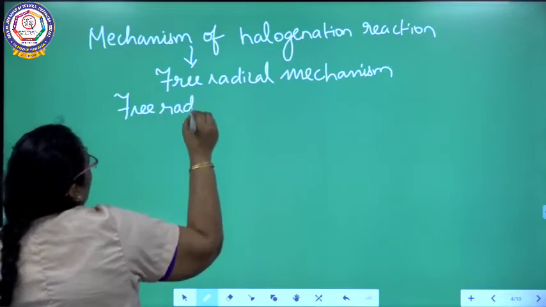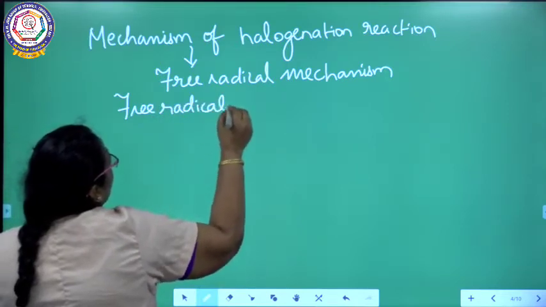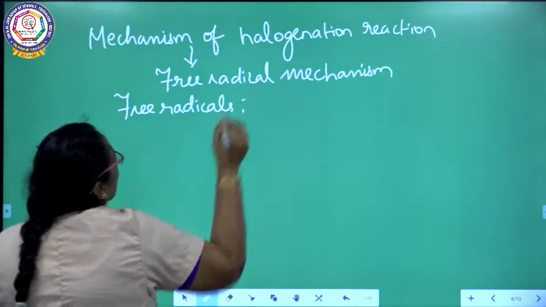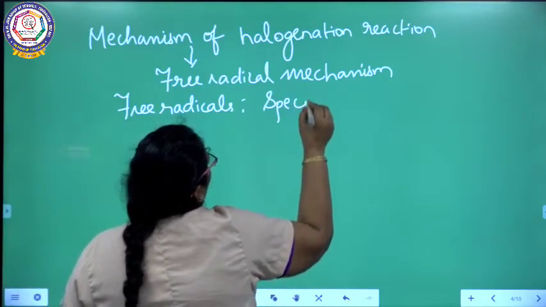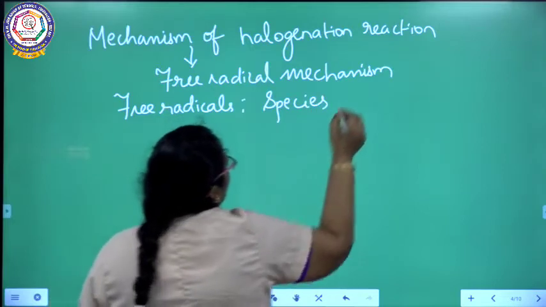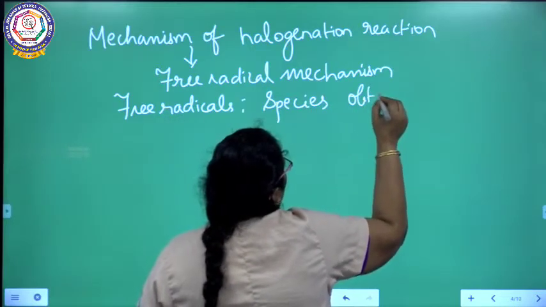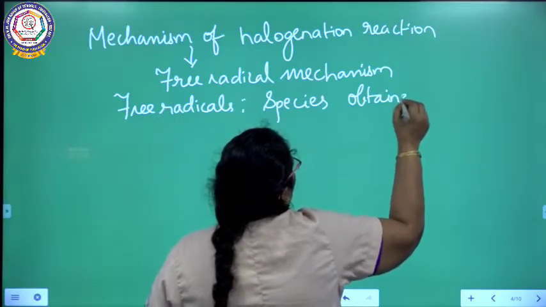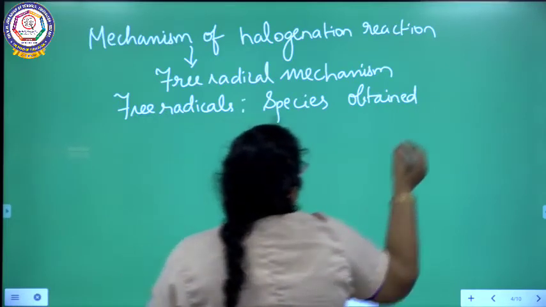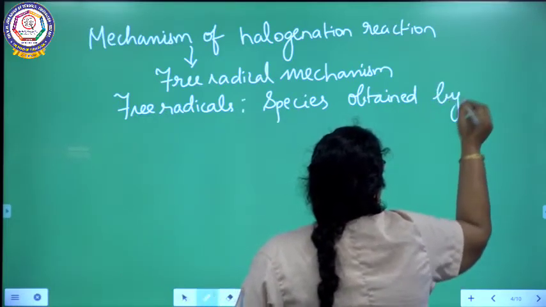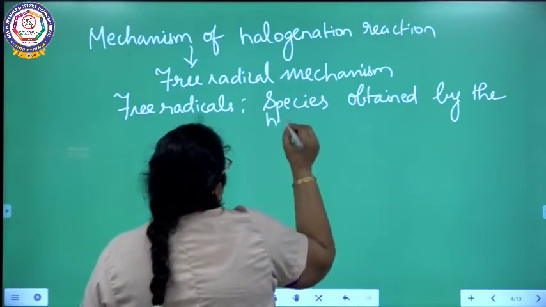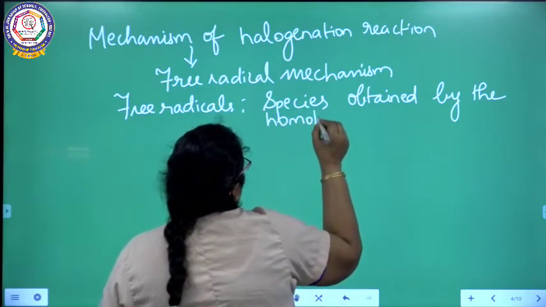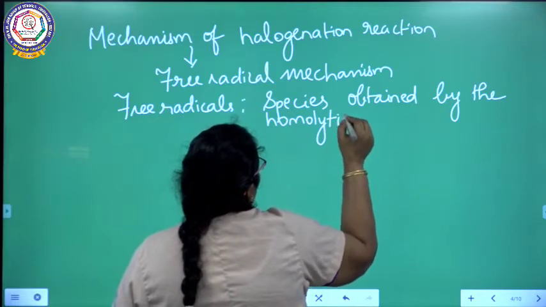Free radicals are species obtained by homolytic fission. Species obtained by homolytic fission are called free radical species.